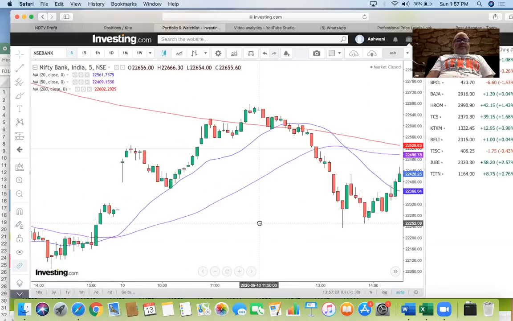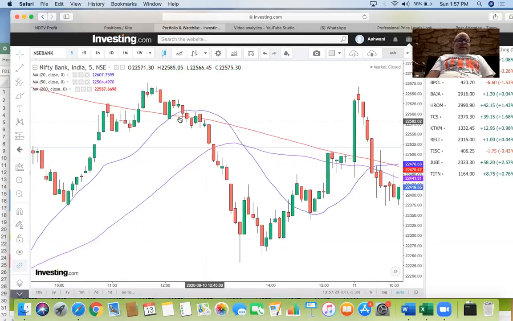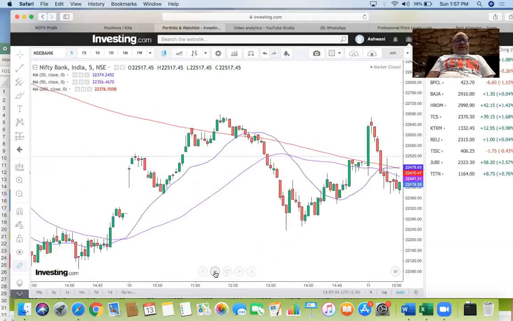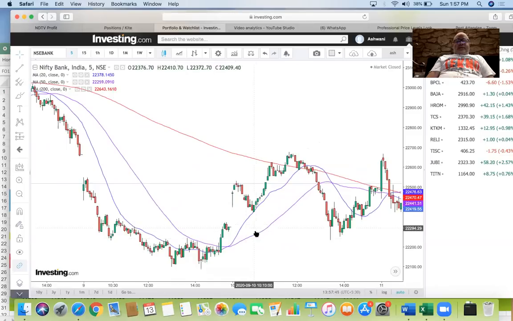The other setup you have is the Bank Nifty on 10th of September declined towards 22,250. If you see behind, there is some support here, but more than the support, the 200 is at a distance from the 20 and price is at a distance from the 20.